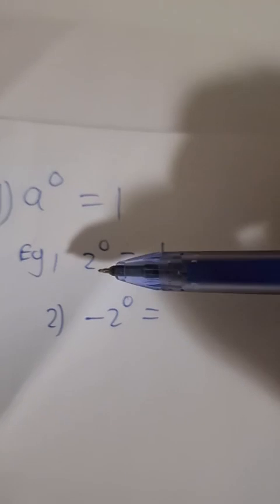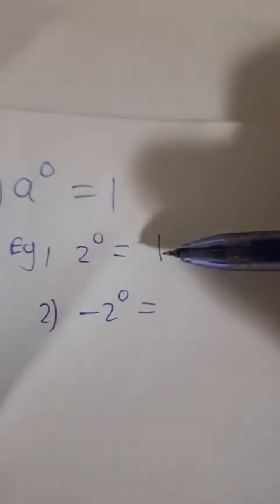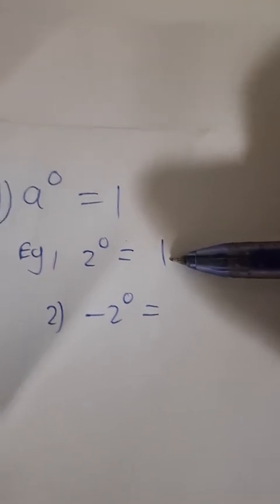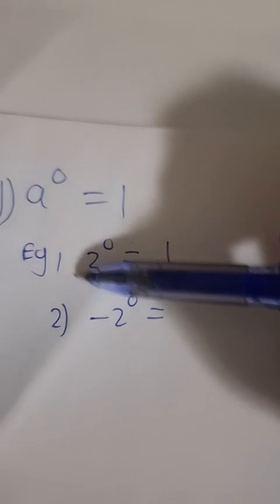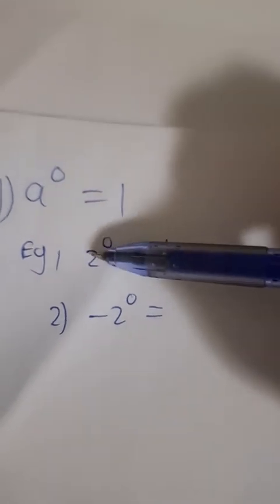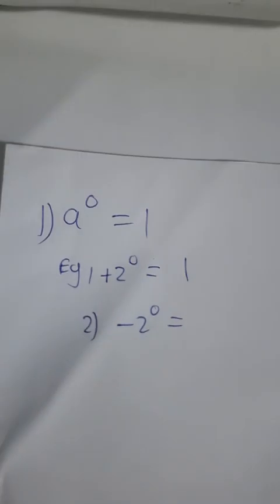Check this out. So 2 to the power 0 is equal to 1. Very important question: is this 2 positive or negative? This 2 is a positive 2, right?